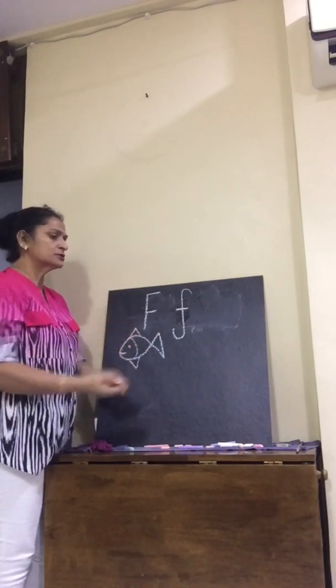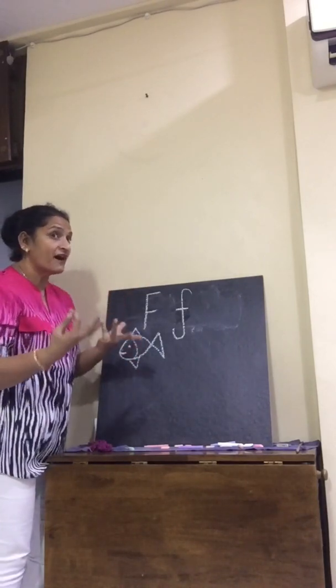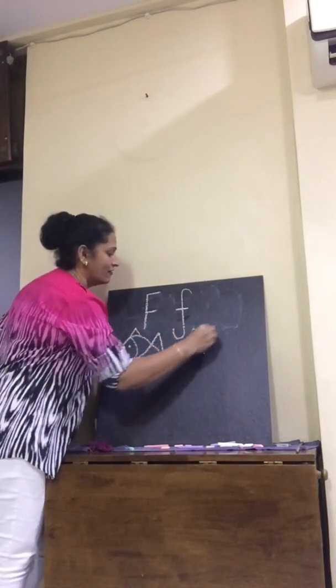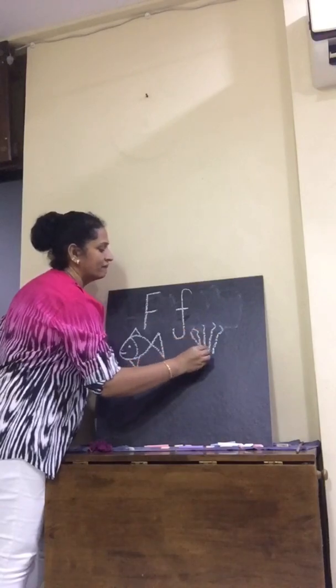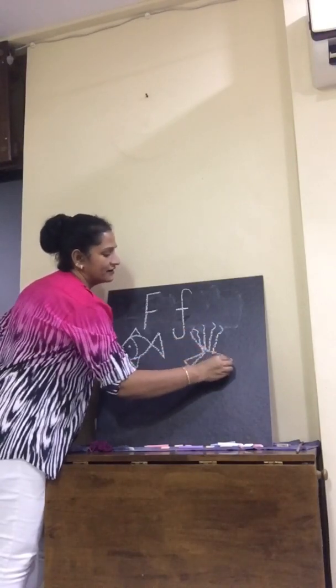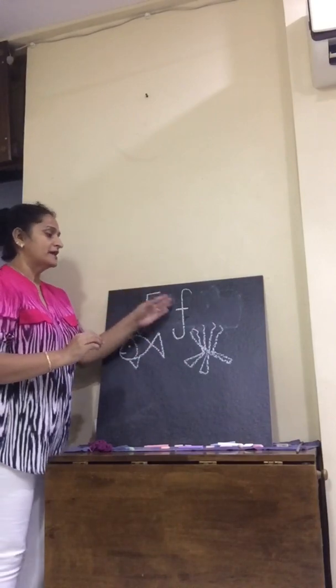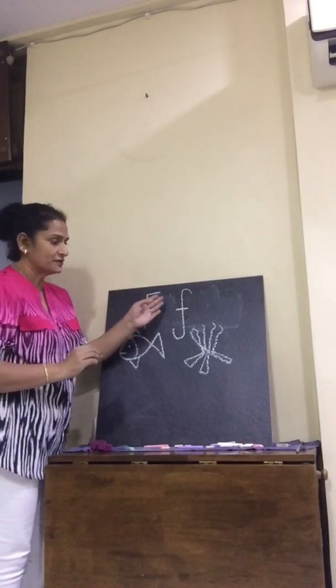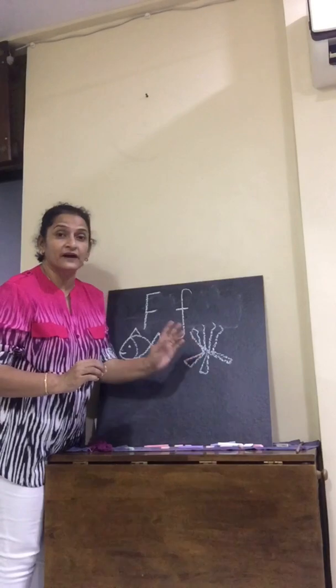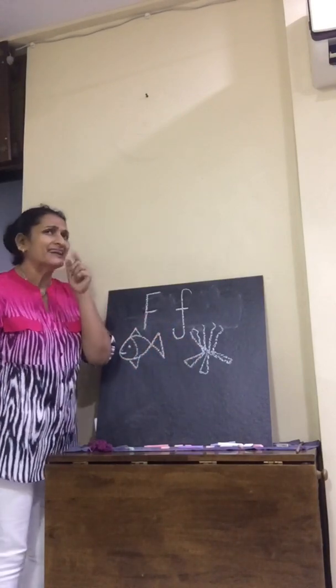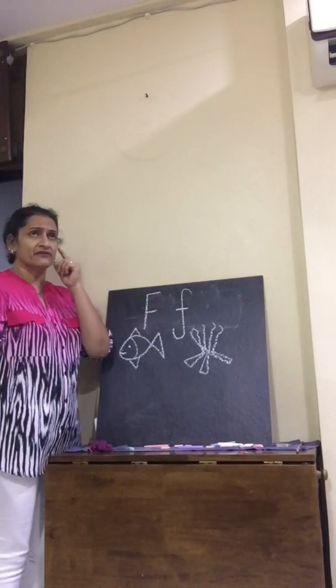And what does water do? When there is a fire, it puts it out. So F for fire. F for fish. F for fire. Okay. Now let us think of any other animal with F.